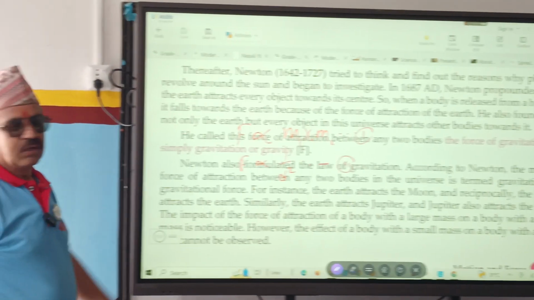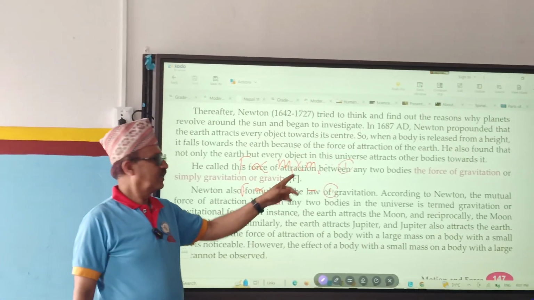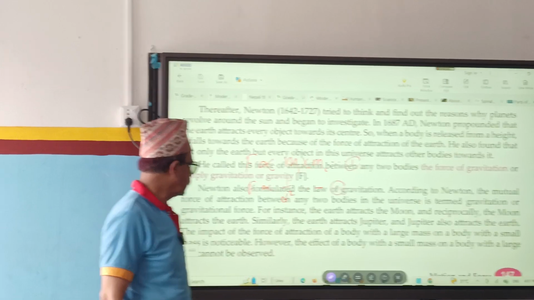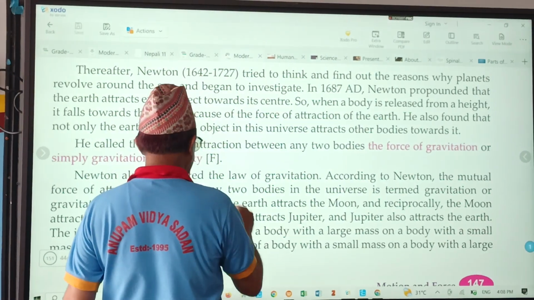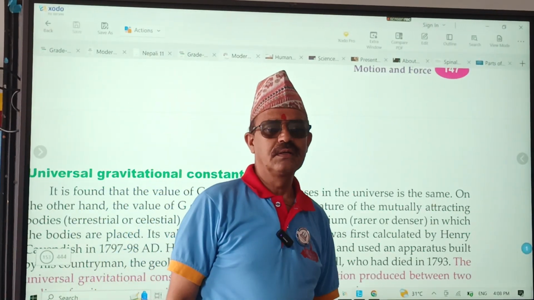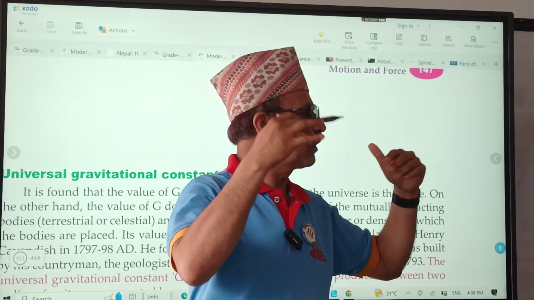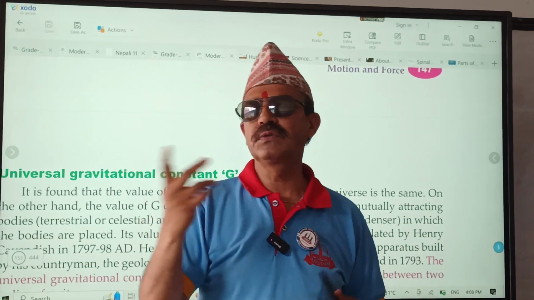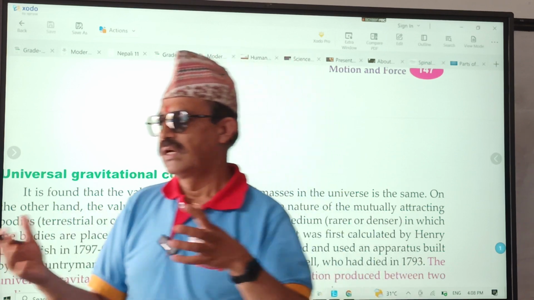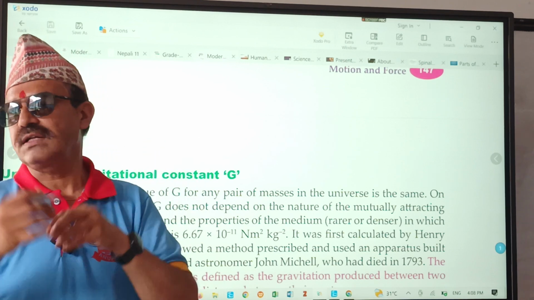May come in next one. Gravitational force between two bodies is directly proportional to the product of their masses, right? And gravitational force is inversely proportional to the square of the distance between their centers. And universal law, why do we call it universal law? Because this law is applicable throughout the universe. It's not only suitable for Nepal, it is suitable for India, China, Moon, Mars, Jupiter, some other planets, etc. Same thing happens. When there are two bodies, forces develop, and because of the force, they attract each other.